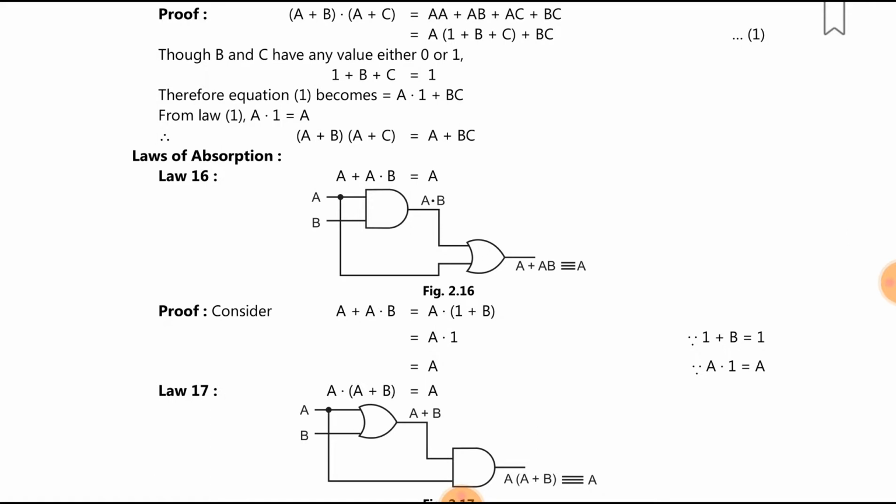Then law 16, law of absorption. A plus A into B is equal to A. This example is asked many times. Solve this: A plus A into B is equal to A into 1 plus B. So A into 1 is equal to A. Okay, so 1 plus B is equal to 1. So it's very easy. A plus AB is A. Then law 17 is A into A plus B is A.